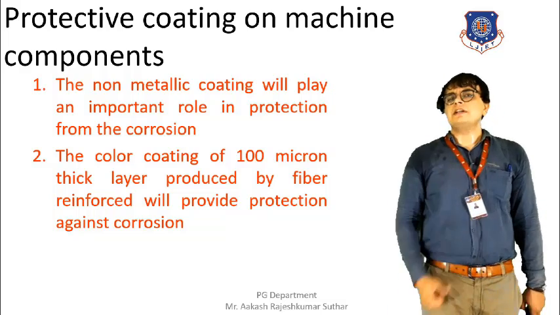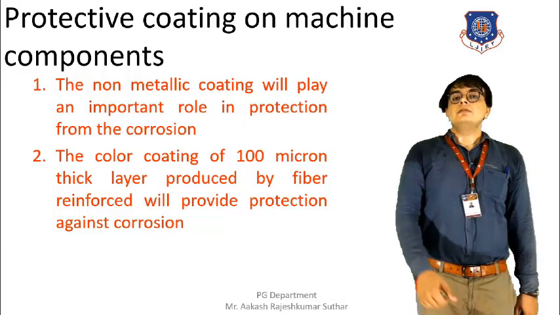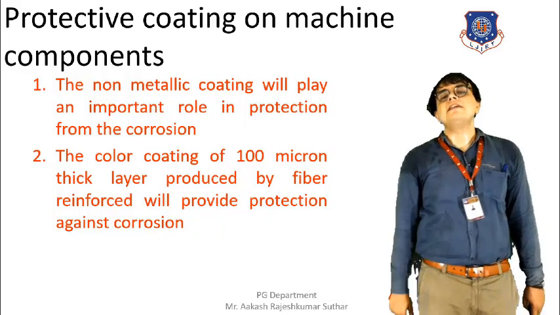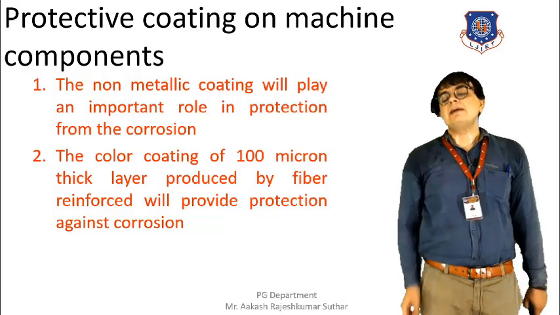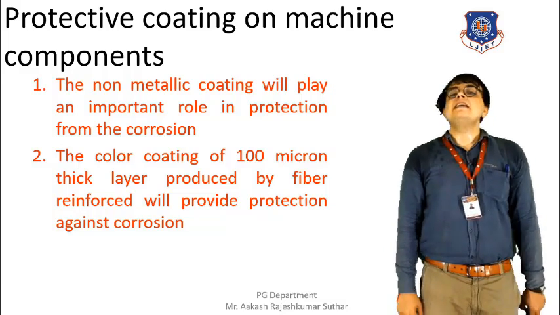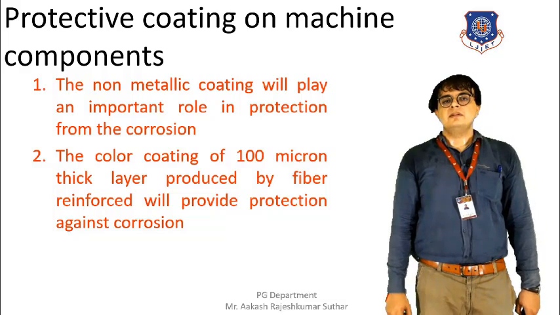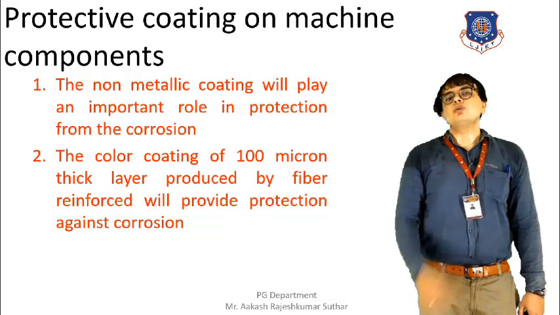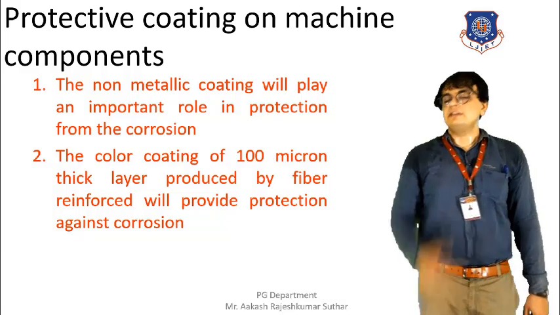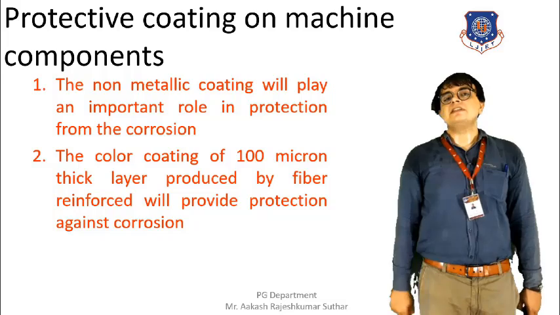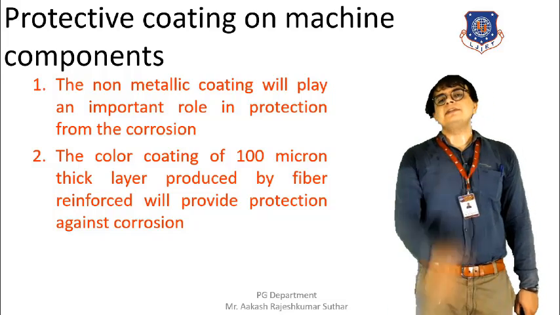A color coating of 100 micron thick layer can be applied to the surface, and by doing so, we can restrict the corrosion. By applying this, corrosion resistance will be provided to the material or the machine parts, and as a result, the chances of the corrosion can be reduced.